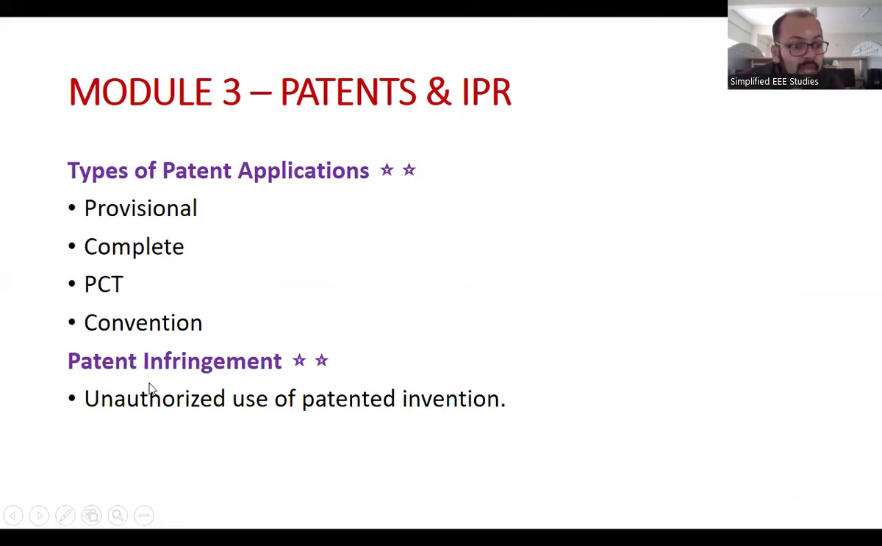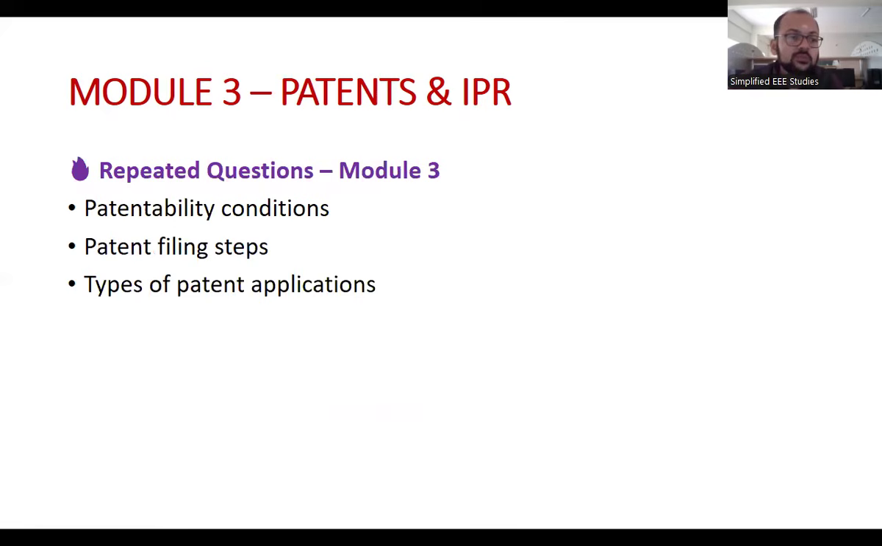What do you mean by patent infringement? Explain the patent infringement. Unauthorized use of a patented invention is known as patent infringement, because one patent already exists. Suppose I am using that patent, that is called patent infringement. I should not do it. Okay, that is called patent infringement.